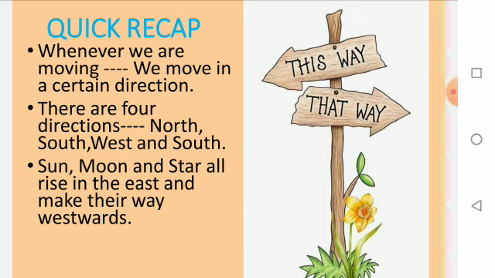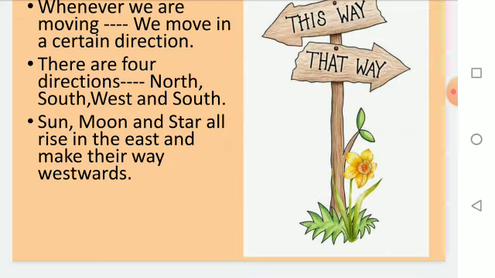Now let's take a quick recap of the chapter. Whenever we are moving, we move in a certain direction. When we are not at rest, we are in a moving position, and we are always in one of the directions, either north or south or east or west. There are four directions: north, south, west and east. Sun, moon and stars all rise in the east and make their way westwards. Means they rise in the east and set in the west.